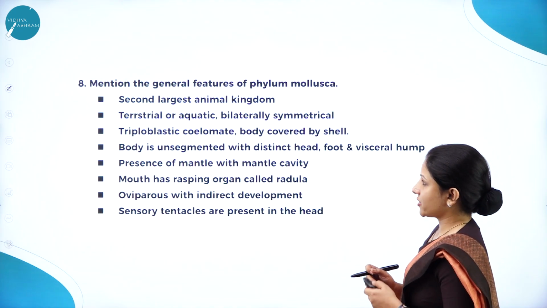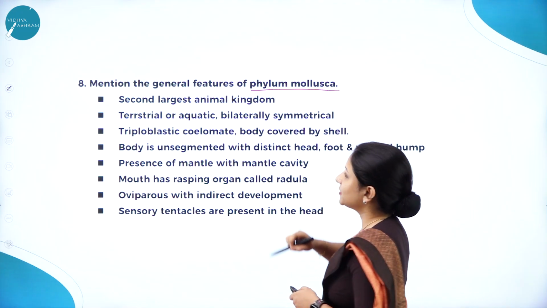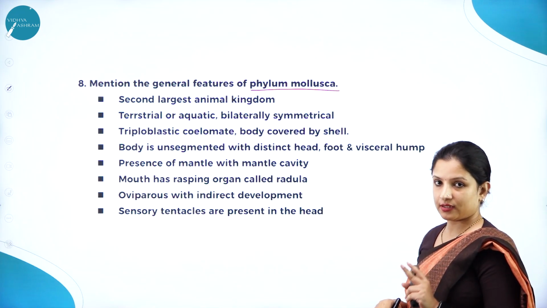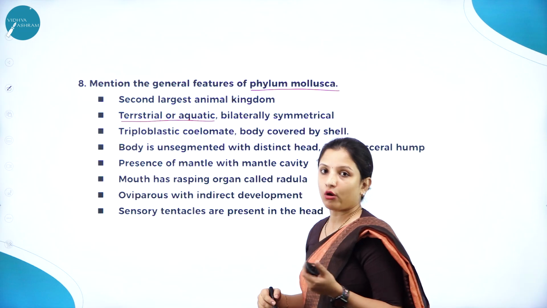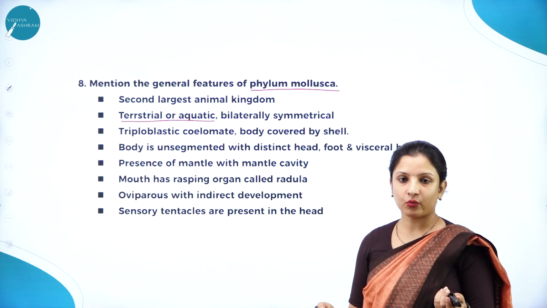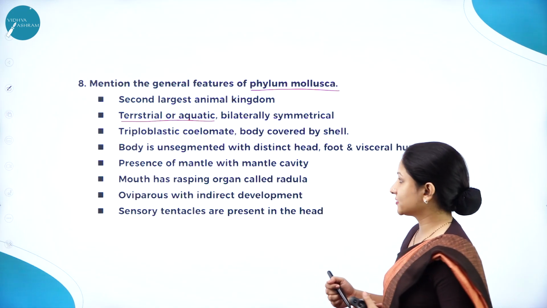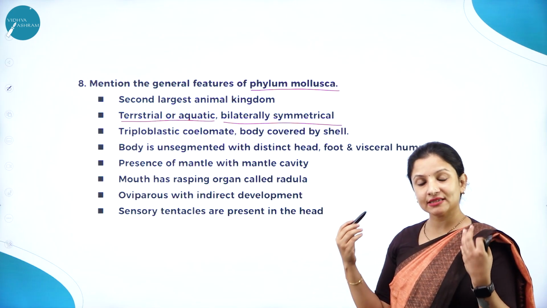Next question. Mention the general features of phylum Mollusca. Mollusca are the second largest in the animal kingdom. They can be terrestrial or aquatic. Octopus and pearl oysters are aquatic. The snails are terrestrial. And they are bilaterally symmetrical. Bilaterally symmetrical is easy to write.